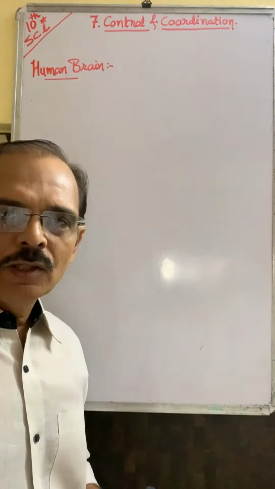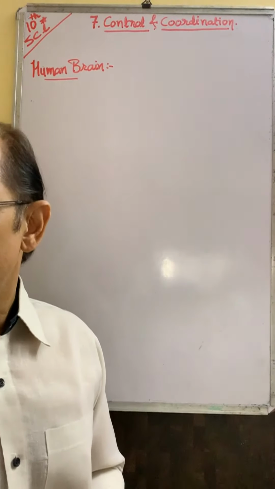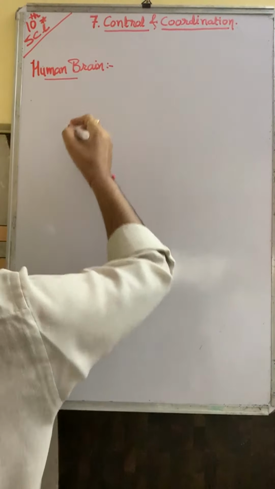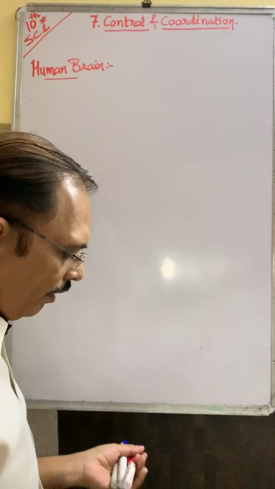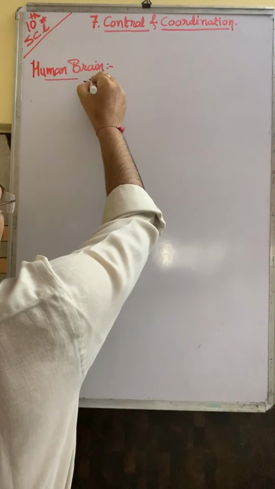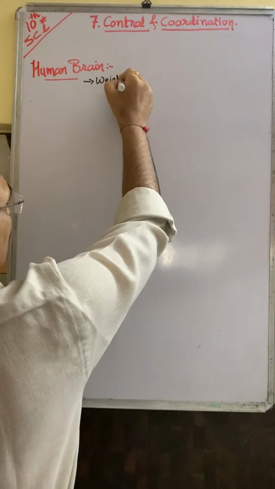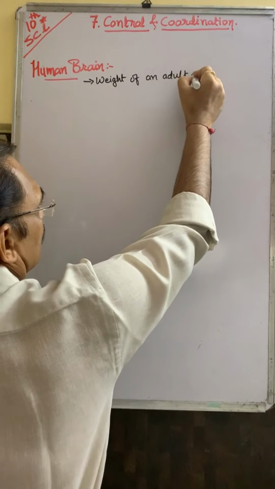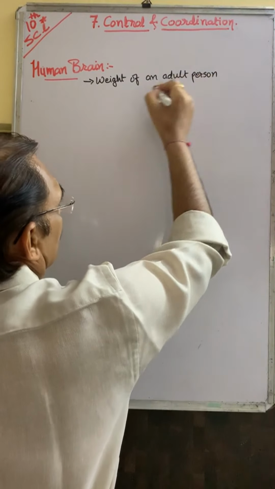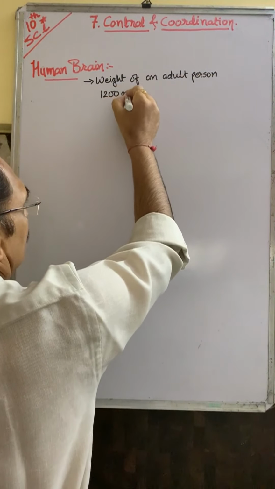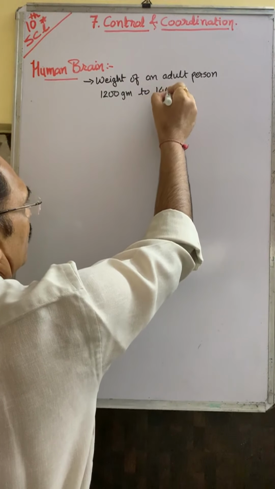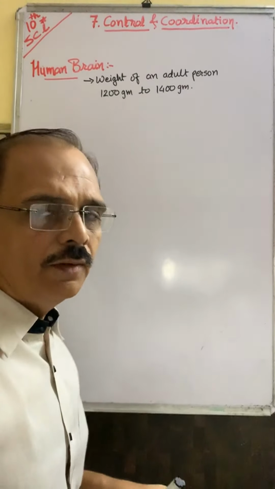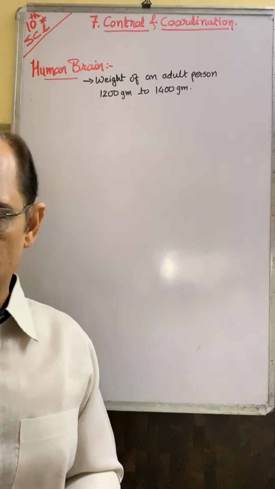The weight of an adult person's brain is 1200 to 1400 gram, means 1.2 kg to 1.4 kg approximately.